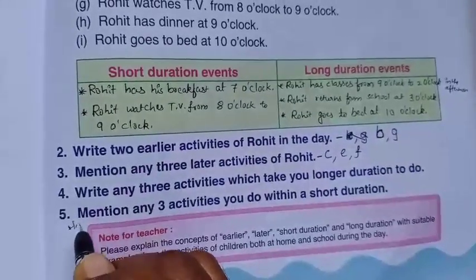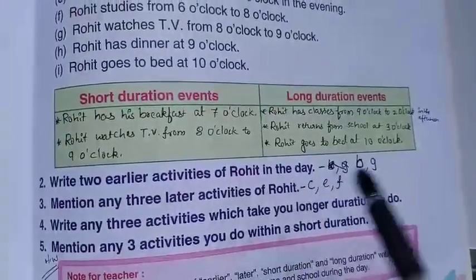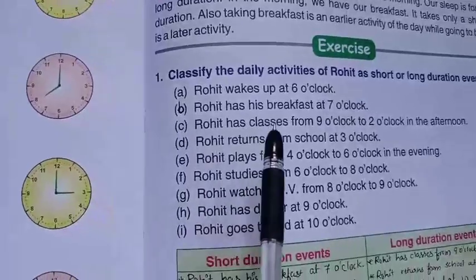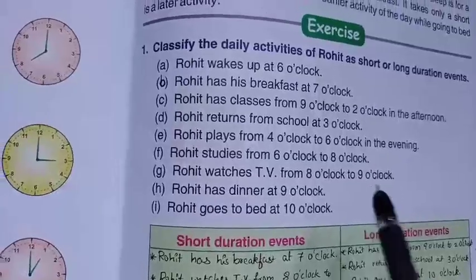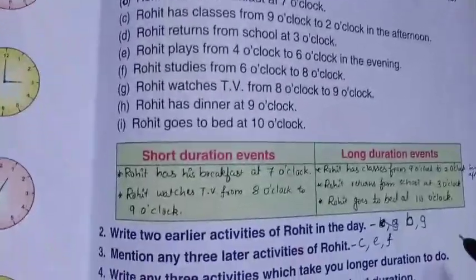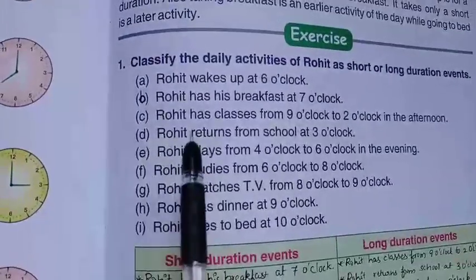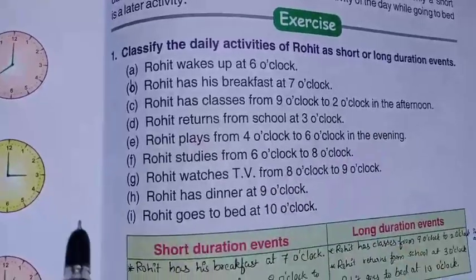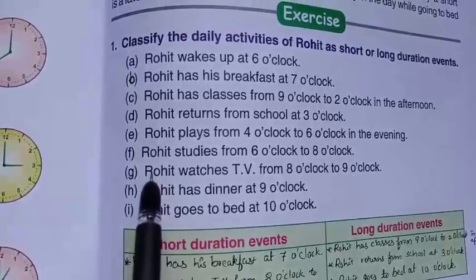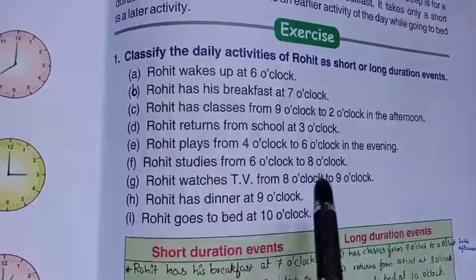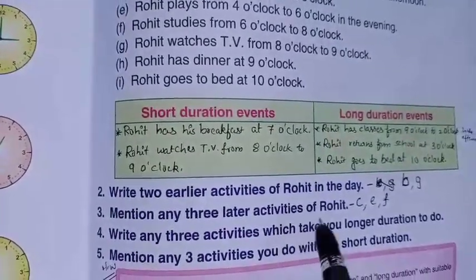And after that, here I wrote the answer, that is B and G, the two earlier activities of Rohit. B and G: Rohit has his breakfast at 7 o'clock and Rohit watches TV from 8 o'clock to 9 o'clock. The next one, any three later activities: C, classes from 9 to 2. After that, E, Rohit plays from 4 to 6. Then F, Rohit studies from 6 o'clock to 8 o'clock. Those are his later activities.